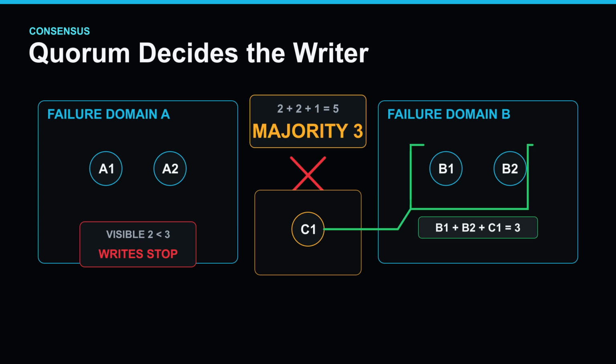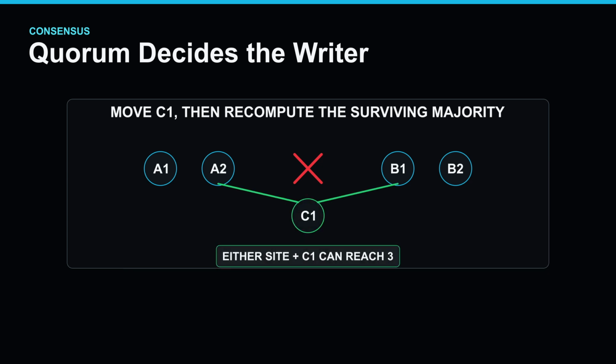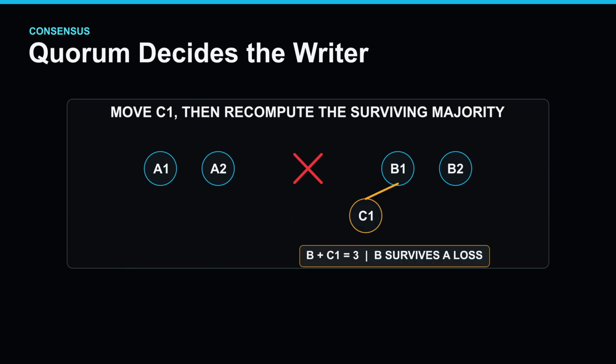Now a surviving side can combine its 2 votes with the third vote and reach 3. The other side remains below majority. At most, one side can continue as the writer. The small 5th member is not decorative. Its location decides which failures the database can survive. If it becomes isolated with the wrong side, the result changes.